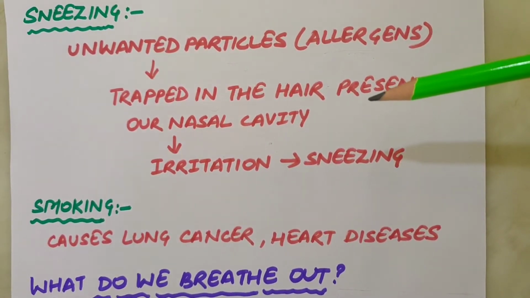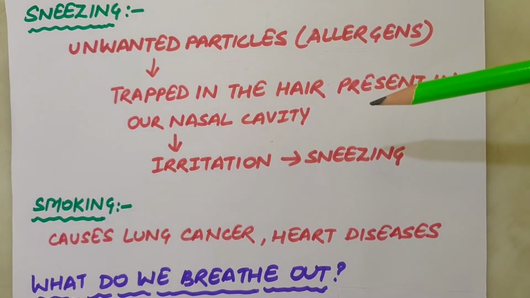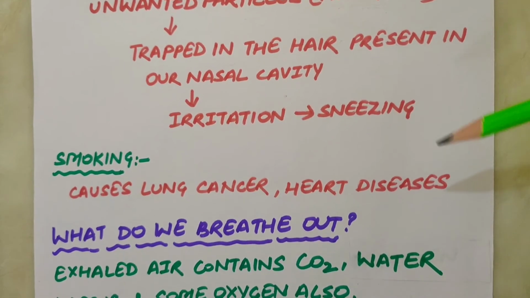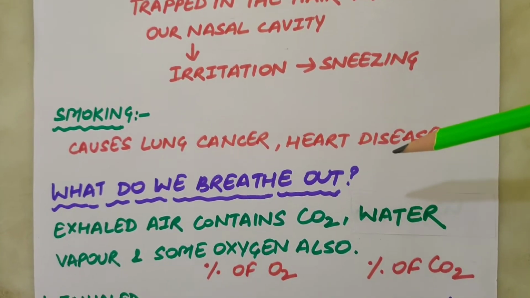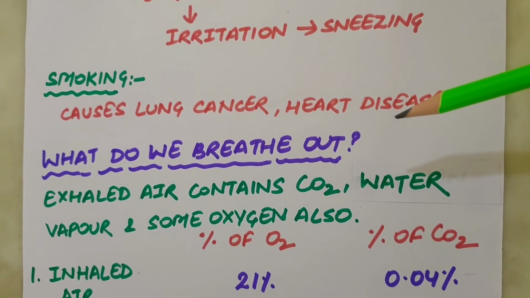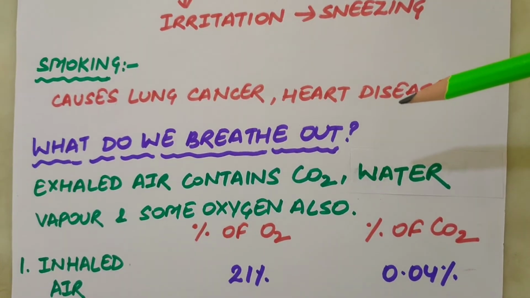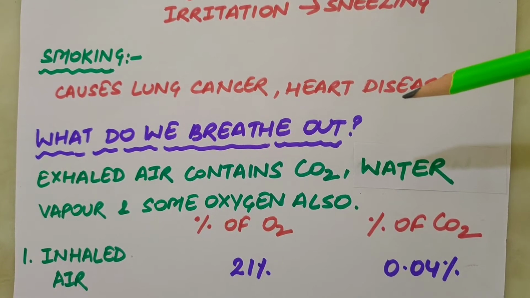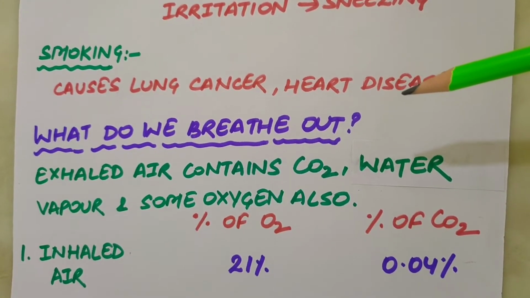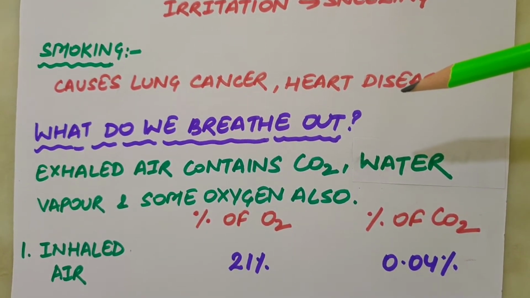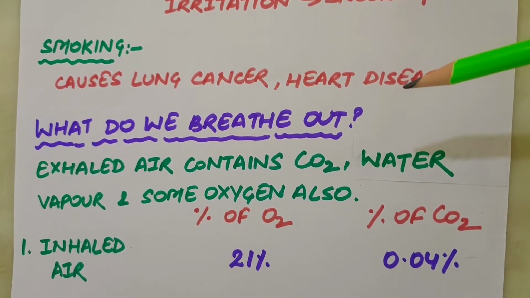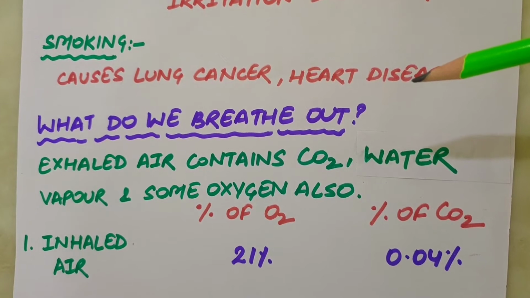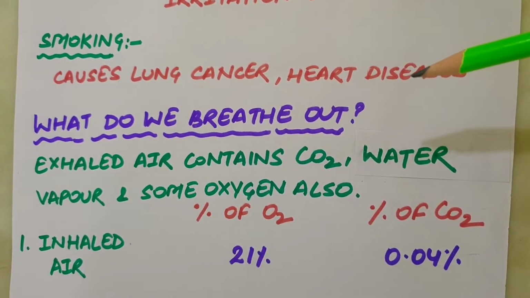Now the question that arises in our mind is, what do we breathe out? The air is a mixture of gases like nitrogen, oxygen, carbon dioxide, and water vapor. The difference between inhaled air and exhaled air is that inhaled air contains more oxygen while exhaled air contains more carbon dioxide. Besides oxygen and carbon dioxide, exhaled air also contains more water vapor than inhaled air.